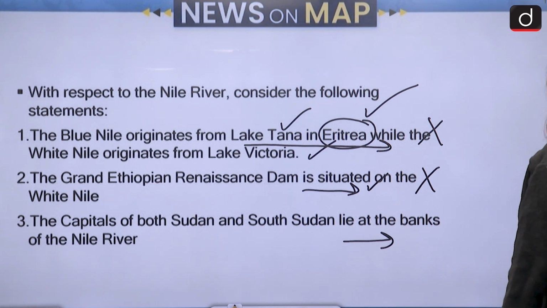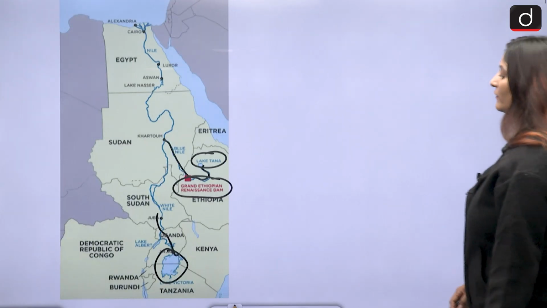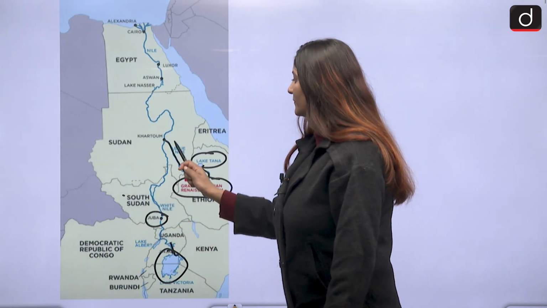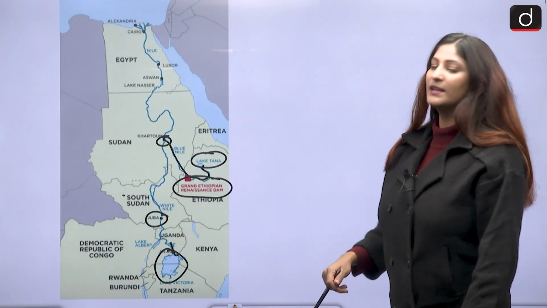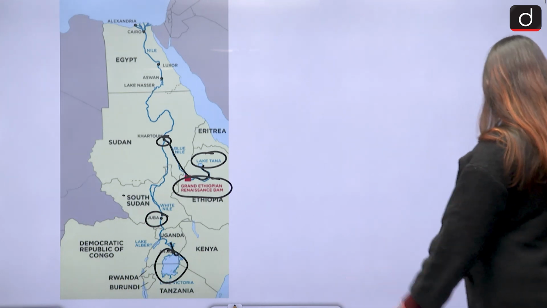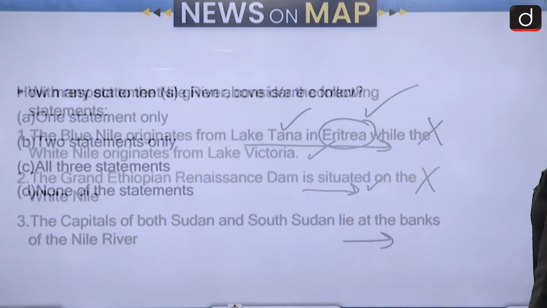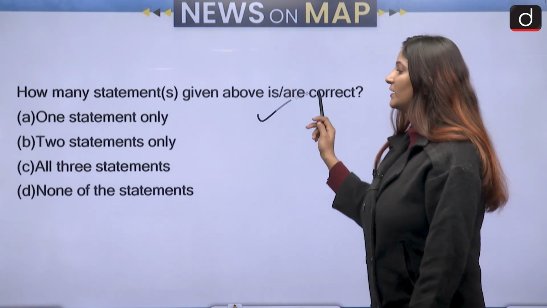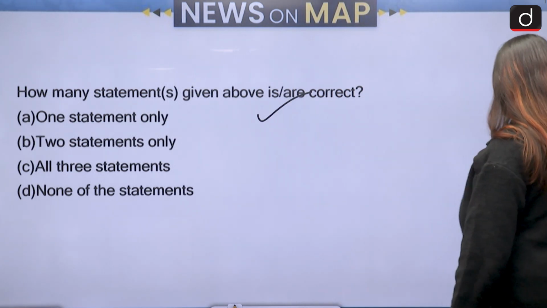The capitals of both Sudan and South Sudan lie on the bank of Nile River. Juba is the capital of South Sudan, while Khartoum is the capital of Sudan. And yes, they both lie at the banks of Nile River. So you see only the third statement is correct. One statement only is going to be the correct answer over here. Let's move ahead and talk about the next set of questions.